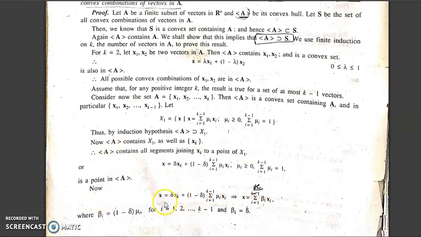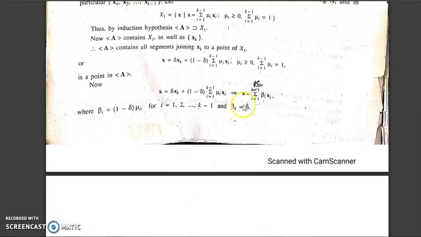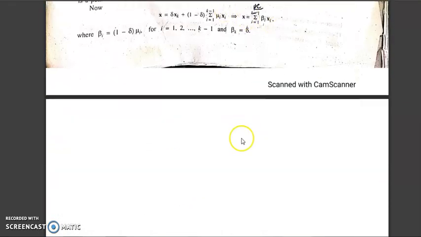Now x is equal to lambda xk plus 1 minus lambda, sorry, here it is delta: delta xk plus 1 minus delta times the sum for i from 1 to k minus 1 of mu i xi. This gives x is equal to, because here all the vectors are from 1 to k minus 1 and this is k, we have combined it, the sum for i from 1 to k of beta i xi. We have given it the name beta i, where beta i is 1 minus delta times mu i for i from 1 to k minus 1, and beta k is delta. So we have written this. So we have proved that x is equal to this.